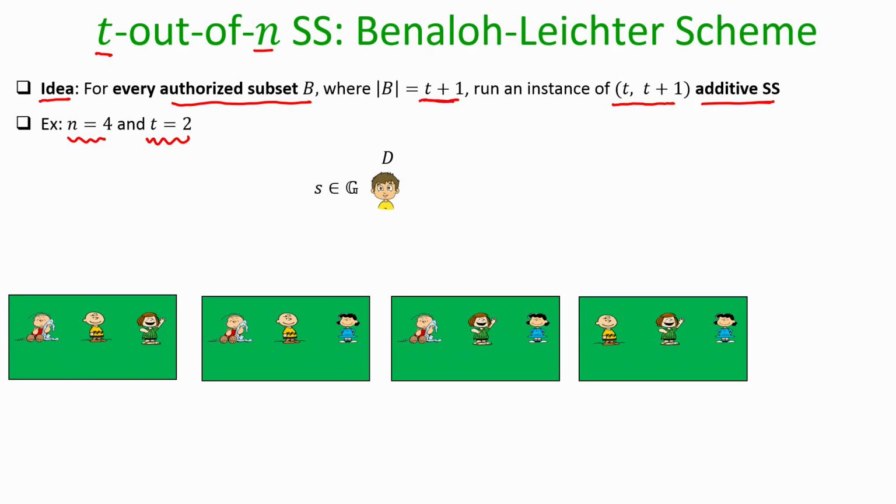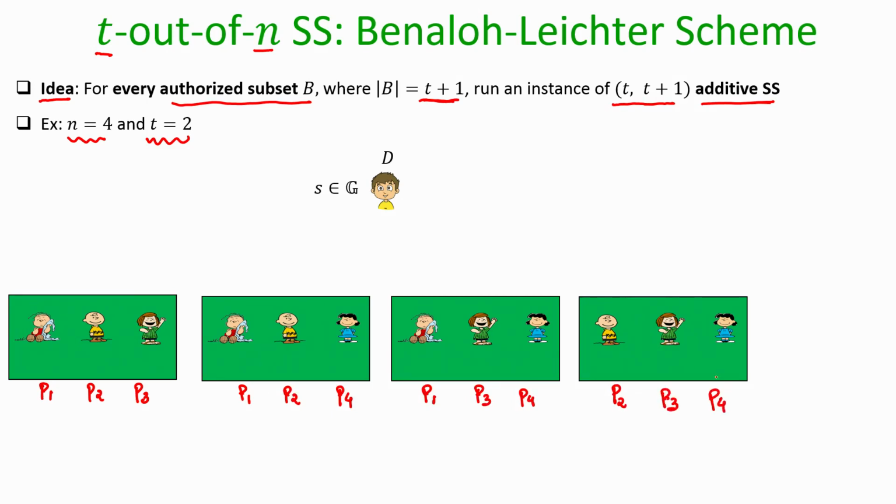It could be the case that P1, P2, P3 want to learn the secret. If that is the case, they should be allowed to learn the dealer's secret, or it could be the case that it is P1, P2, P4, or P1, P3, P4, or P2, P3, P4.